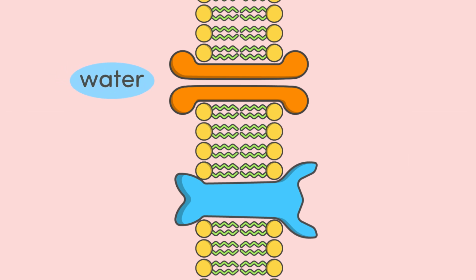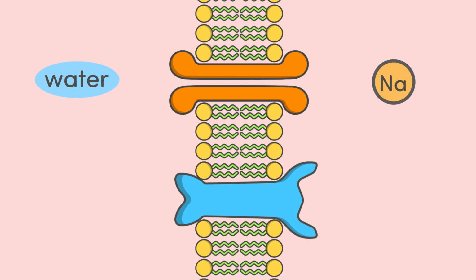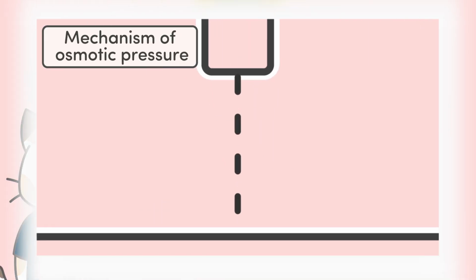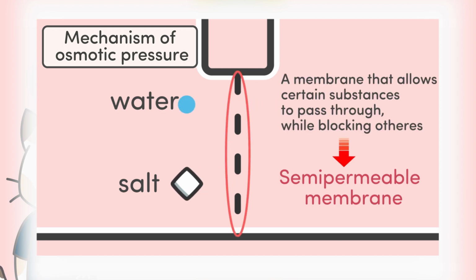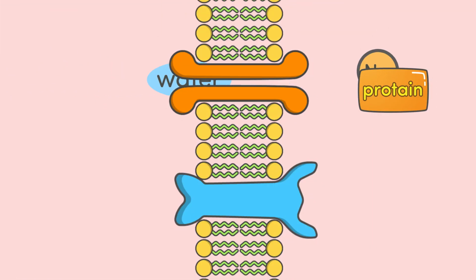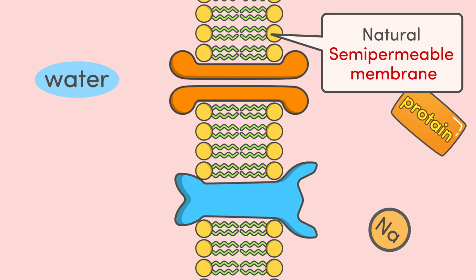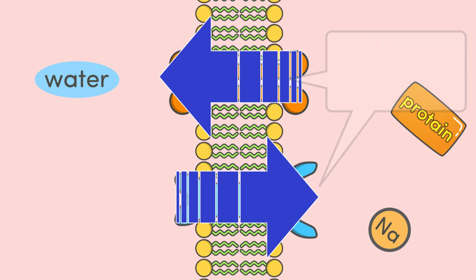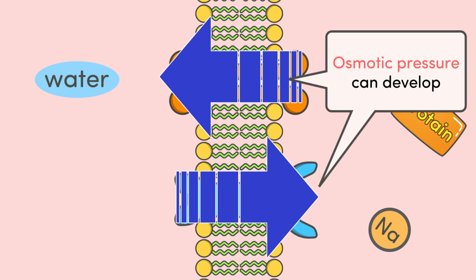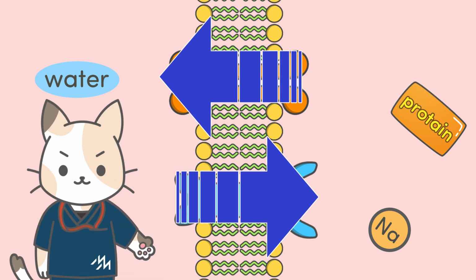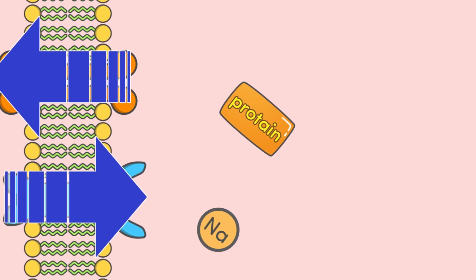For instance, while water can pass through relatively freely, substances like sodium and proteins cannot. Do you recall our lesson on osmosis? A membrane that permits the passage of water, but not solutes like salt or sugar, is known as a semi-permeable membrane. The cell membrane is naturally semi-permeable, characterized by its selective permeability. It allows certain substances to pass through while blocking others. Consequently, osmotic pressure can develop across the cell membrane. This is a crucial concept in anatomy and physiology, so this is the take-home message from today.